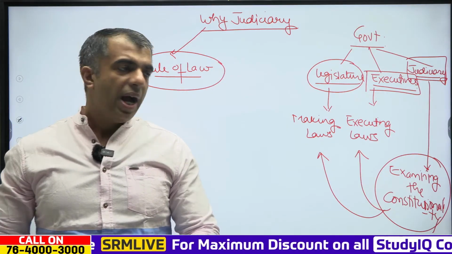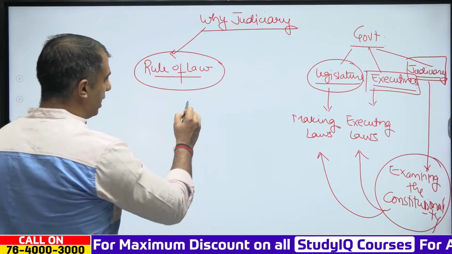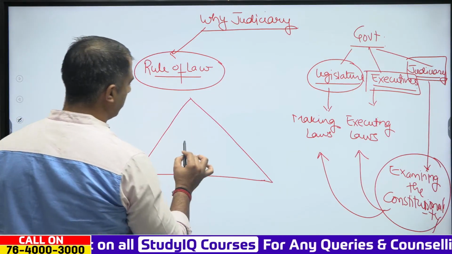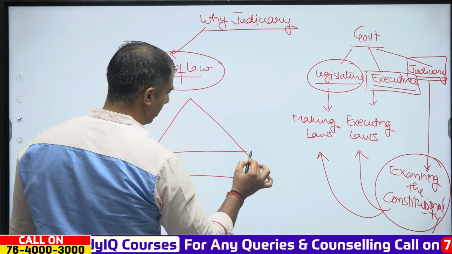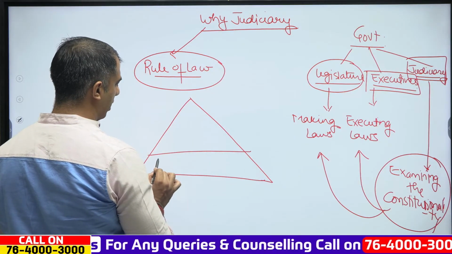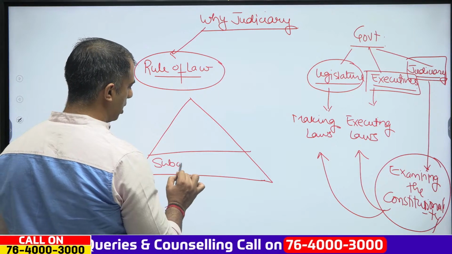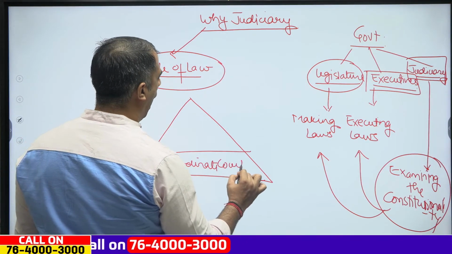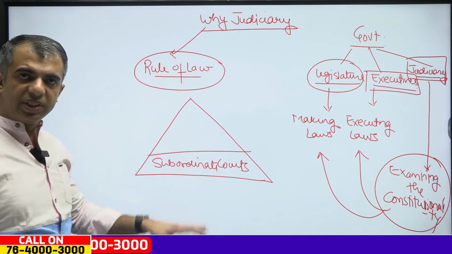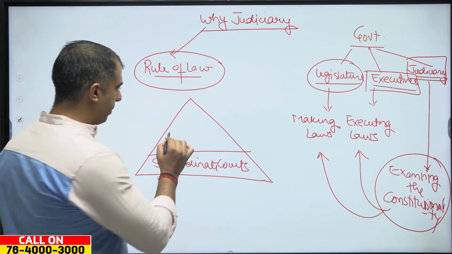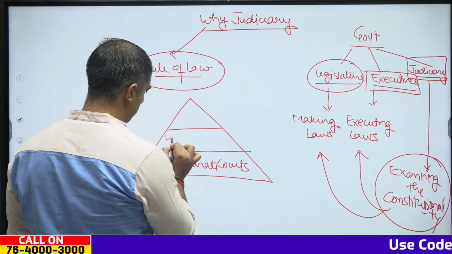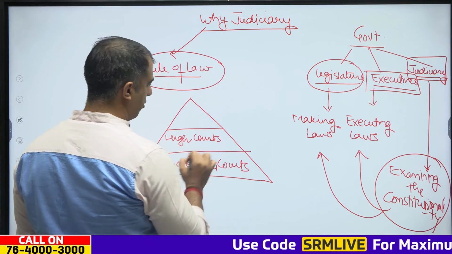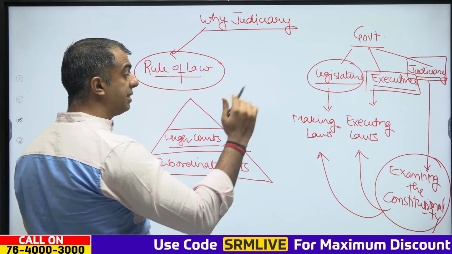And this is the reason why we have this pyramidal structure of judicial system in India. At the lowest level, we have the subordinate courts which are there at the district level. Then we have the high courts at the state level.